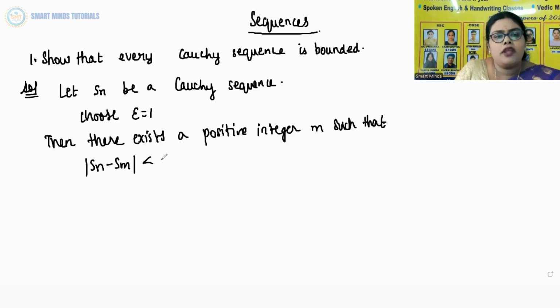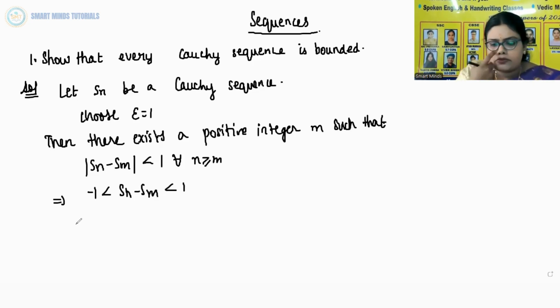But epsilon we have taken as 1, so I am writing it as 1, for all n greater than or equal to m. Whenever we have modulus, we take minus 1 and plus 1. So we can write minus 1 less than Sn minus Sm less than 1.